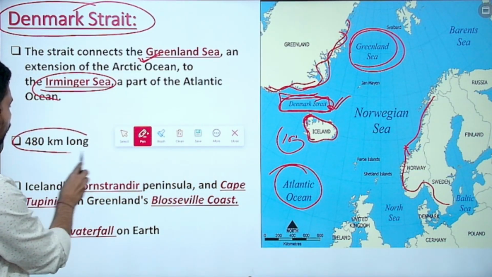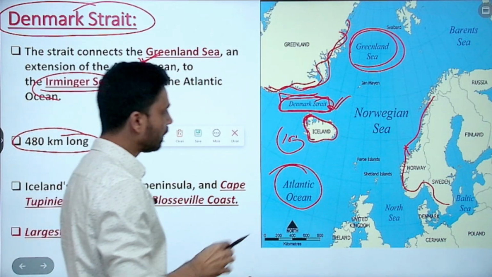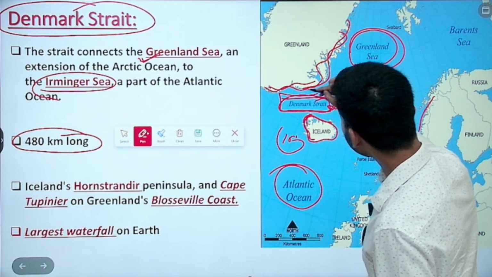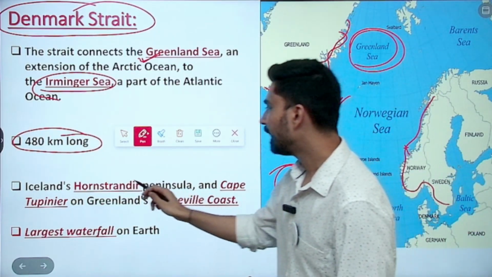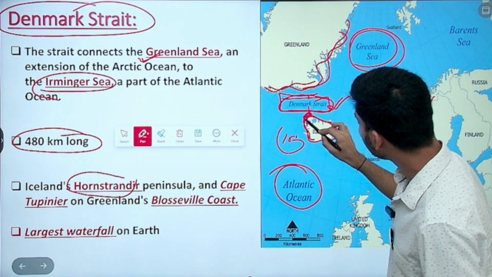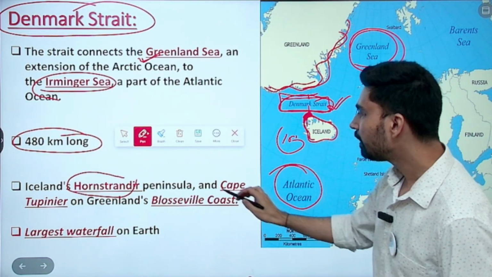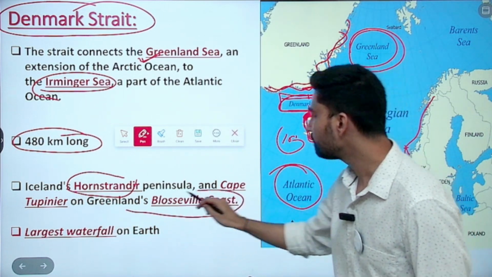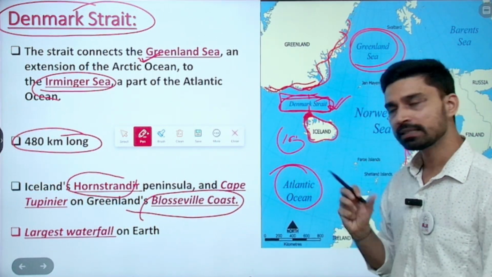Overall, it is roughly 480 kilometers long, but the narrowest part of this strait, that you look here, this is the narrowest region. The narrowest part lies between Hornstrandir, that belongs to Iceland. This part you see, the northernmost part, Hornstrandir, and then we have Cape Tupinier on Greenland's Blåseville coast. So that is what basically separates them.